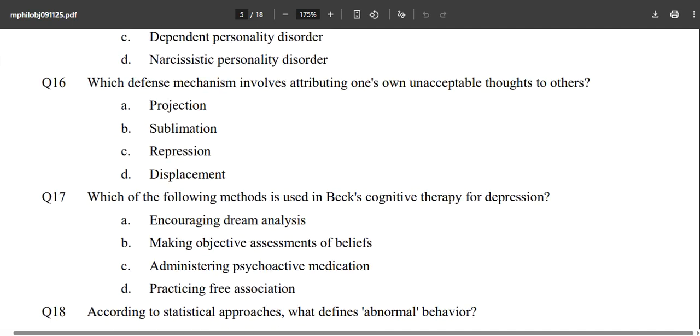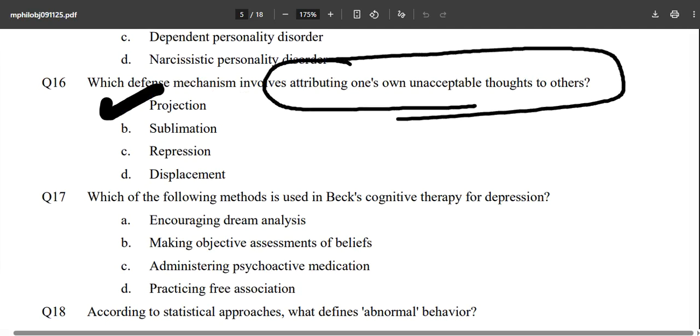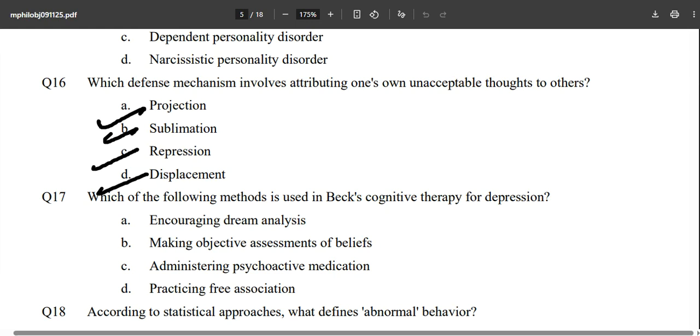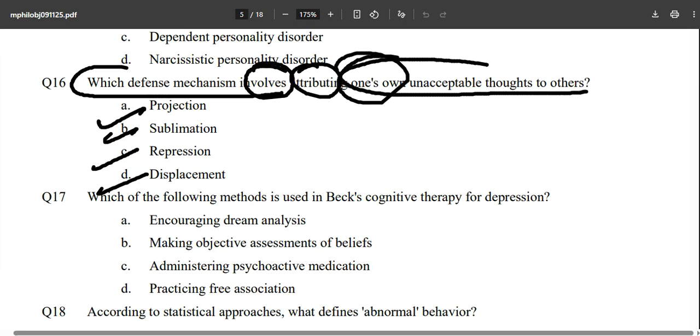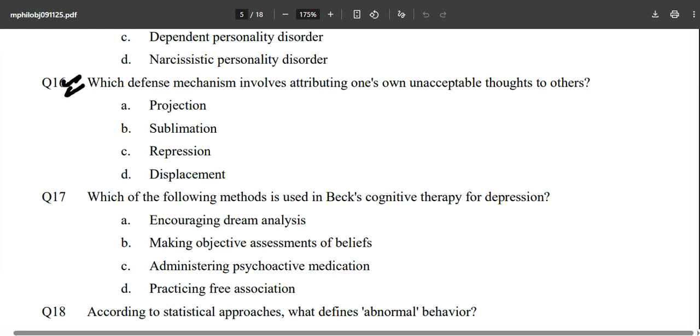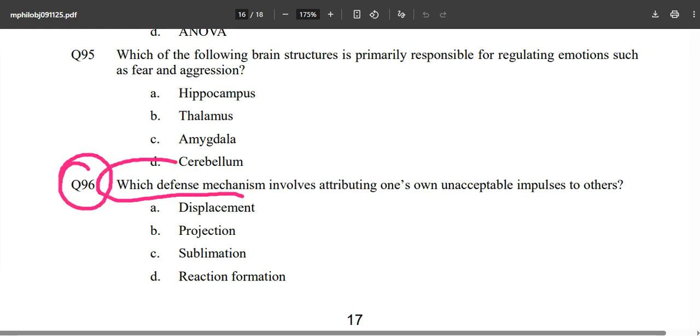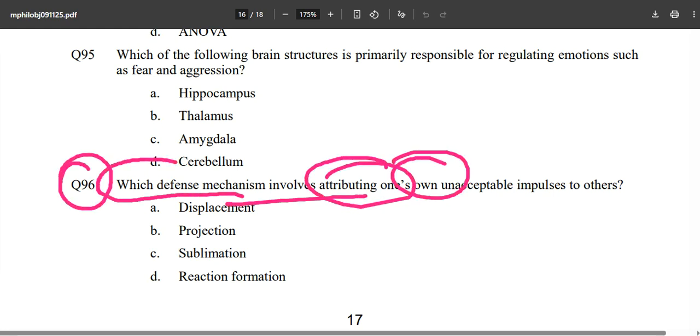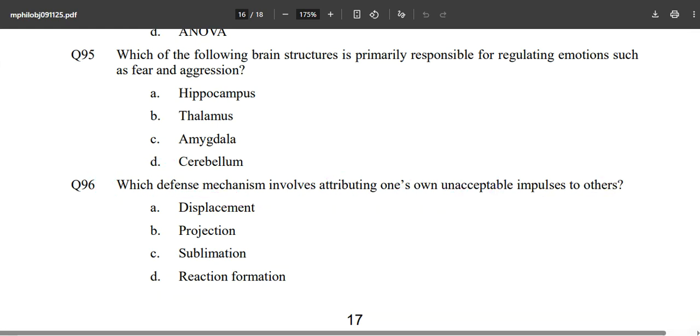See this question. I think this was the same thing. Which defense mechanism involves attributing one's own unacceptable thoughts to others? Projection, sublimation, repression, displacement. This is question number 16, and this is question number 96, which defense mechanism involves attributing one's own unacceptable impulses to others? So what do you think? Will the answer change or what?